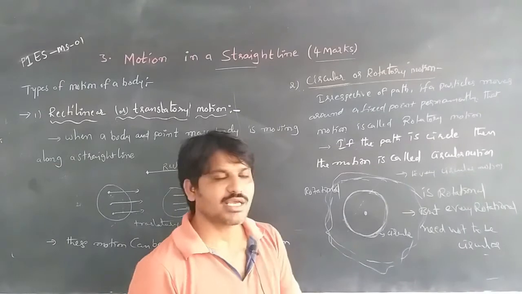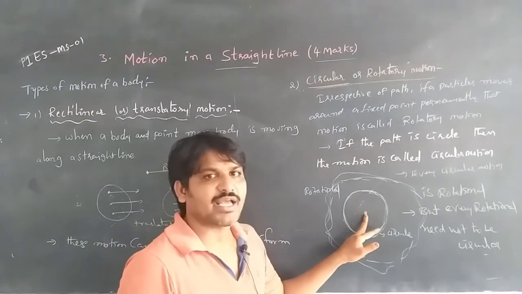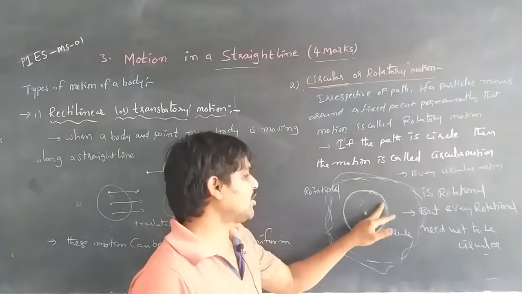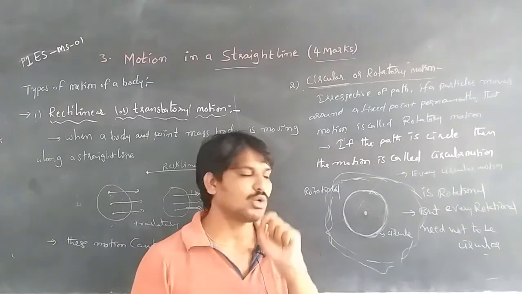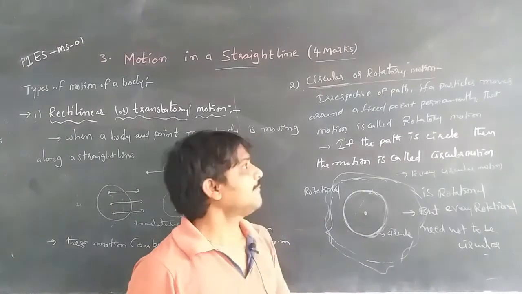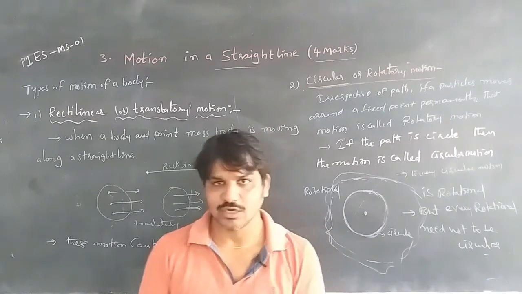When a body is moving around an axis, that is called the axis of rotation. This is about circular or rotational motion.